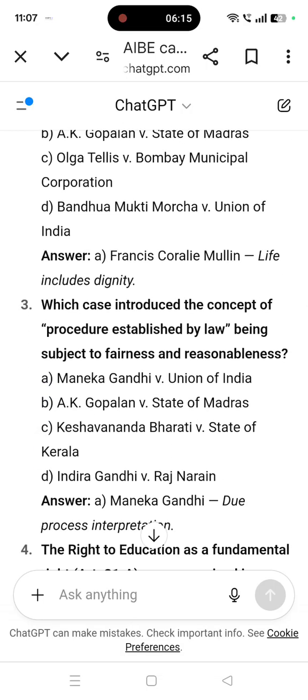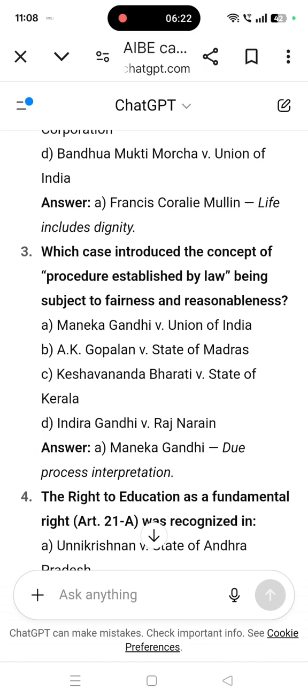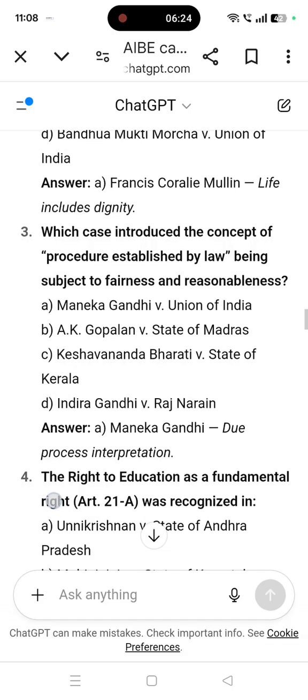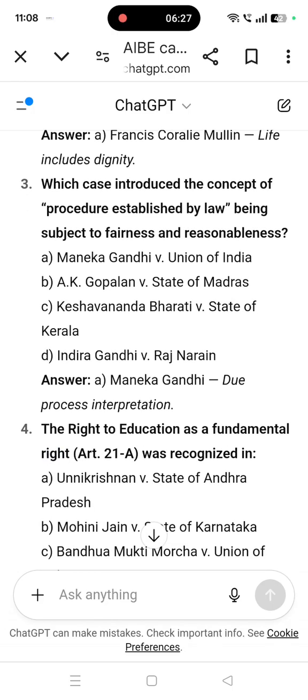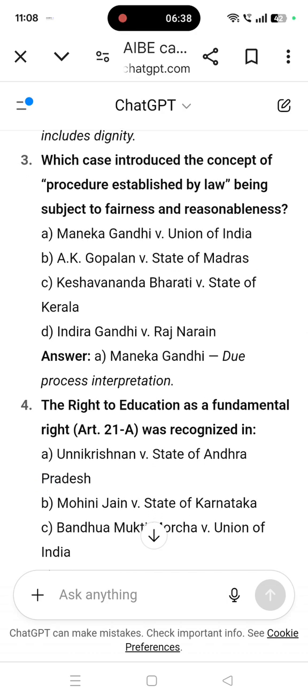Which case introduced the concept of procedure established by law being subject to fairness and reasonableness? Maneka Gandhi. So, due process interpretation. Maneka Gandhi versus Union of India. So, this case established the concept of procedure established by law being subject to fairness and reasonableness.